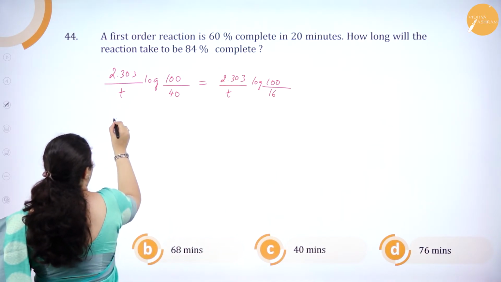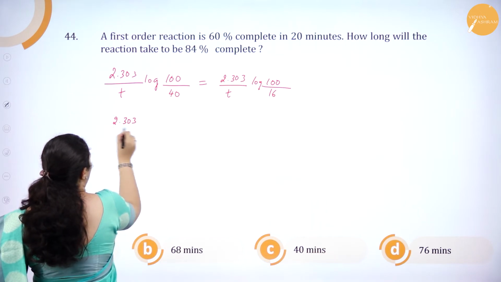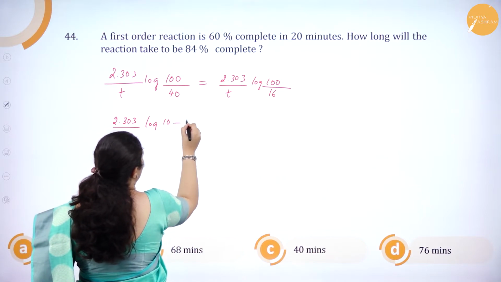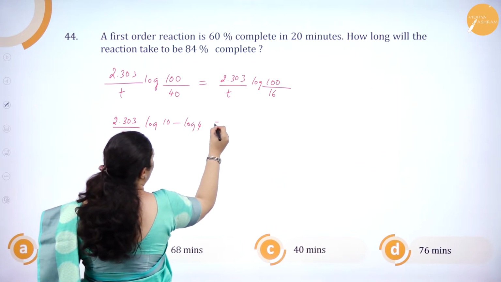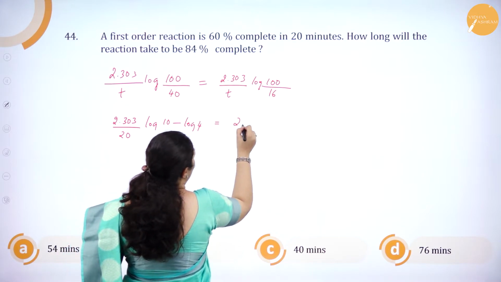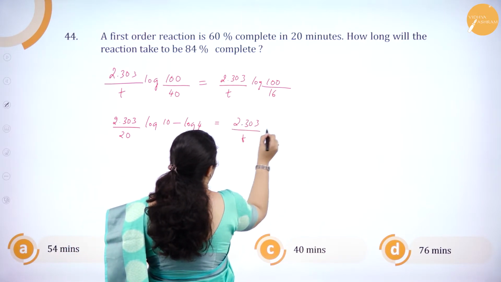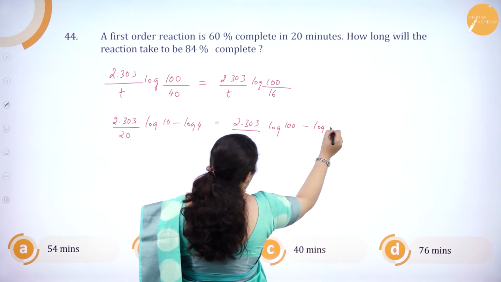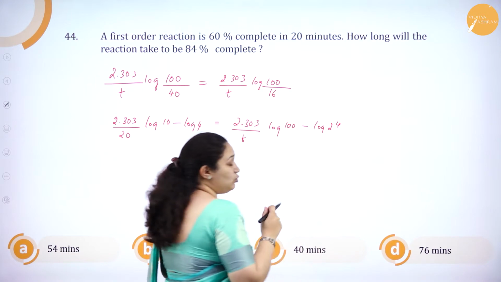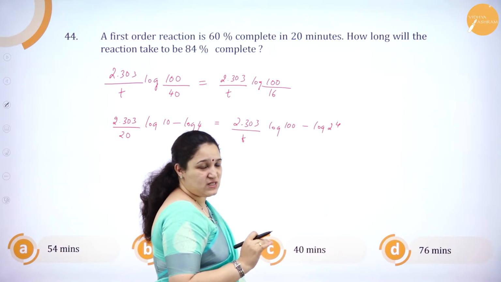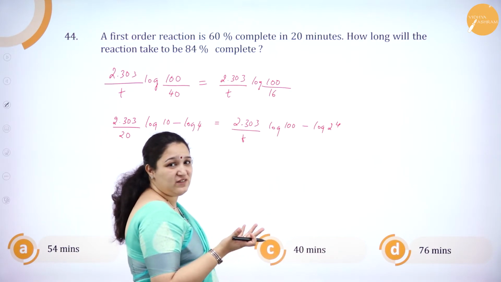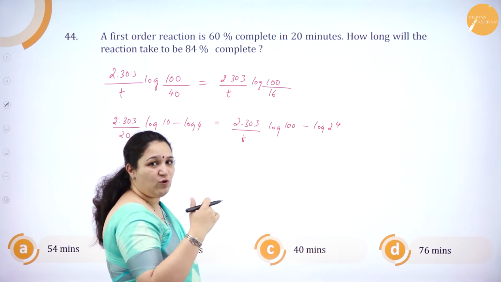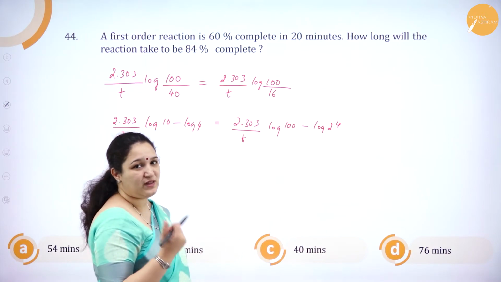So here it is 20. 2.303 by 20 log of 100 minus log 40, which is equal to 2.303 by T log of 100 minus log 2 to the power 4, that is 2 2s are 4, 4 2s are 8, 8 2s are 16. So it is 4 log 2. Log 16 value I don't know, so I am making it as log 2 to the power 4. So it is 4 log 2. Log 2 value we know is 0.3010.